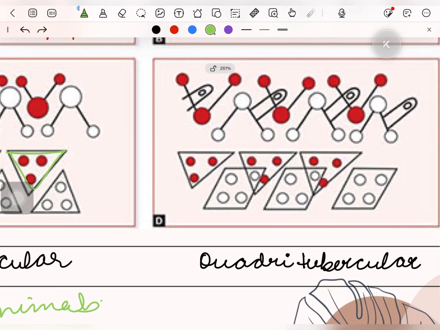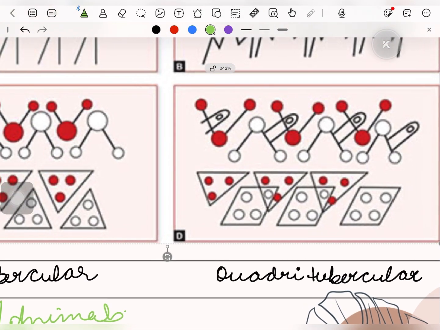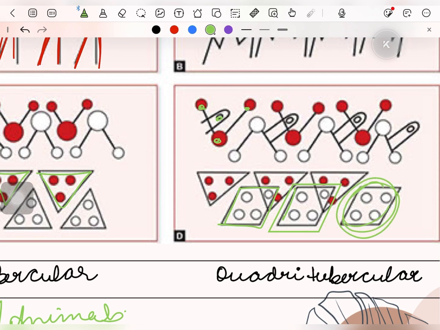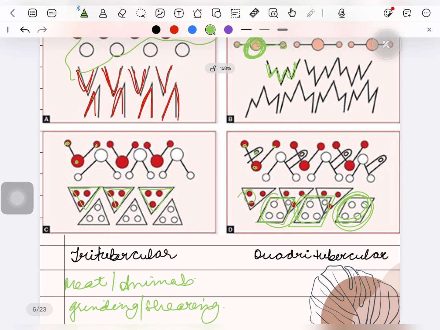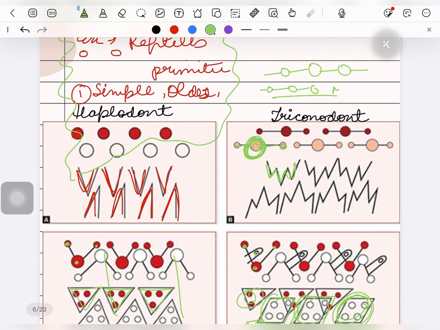In case of quadritubercular, there are 4 cusps, and they are present in the shape of a diamond or a square. These are more effective and they have a broader surface. They are the most effective among all the 4 types of teeth, and they also occlude. But in case of Haplodont, there is no occlusion seen as such. So if a question comes in which kind of dentition occlusion is not seen, the answer has to be Haplodont.